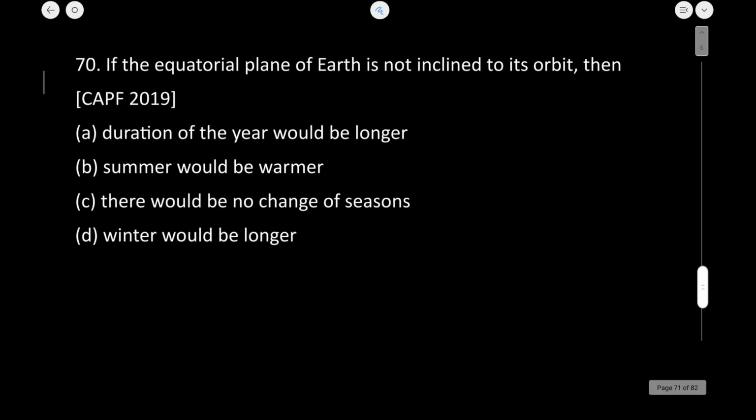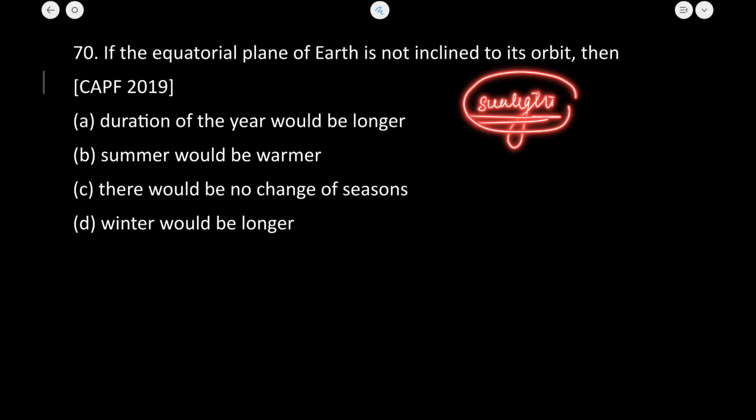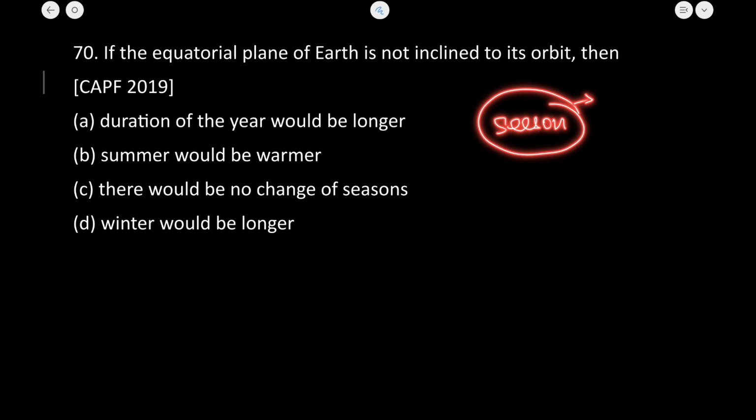Next is, if the equatorial plane of the Earth is not inclined to its orbit, then what? The inclination of the Earth is related to the amount of sunlight that impacts it. The earth's tilt obviously causes the seasons, because season is directly related to how much sunlight is affecting the different hemispheres.